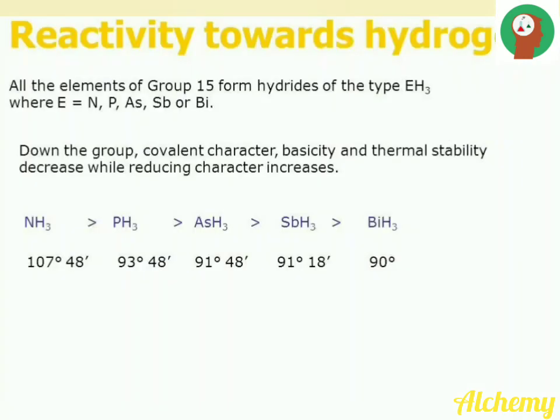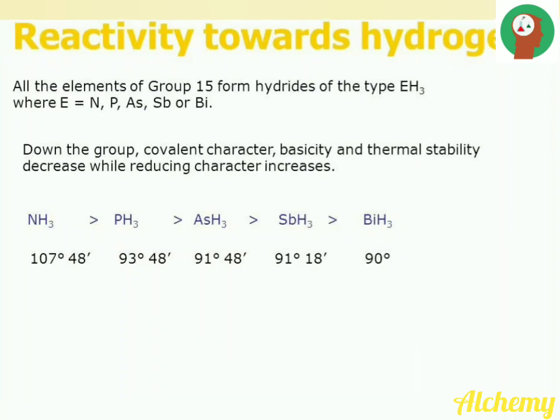The second property is reactivity towards hydrogen. All the elements of group 15 form hydrides of the type EH3, where E is nitrogen, phosphorus, arsenic, antimony or bismuth. For example, nitrogen forms the hydride NH3, or ammonia. Phosphorus forms PH3, also called phosphine. Down the group, the covalent character, basicity and thermal stability decrease while the reducing character increases.